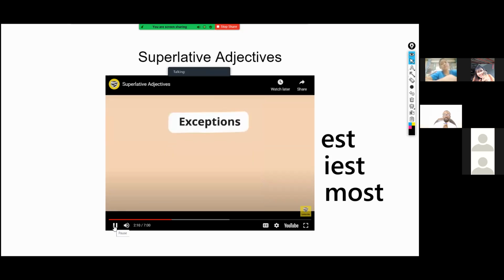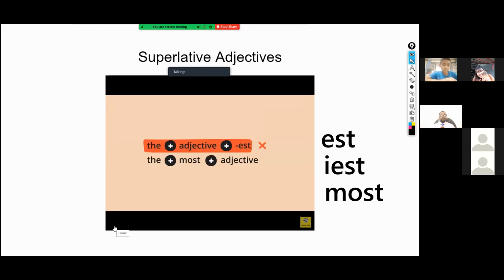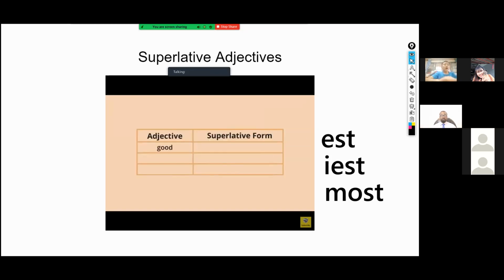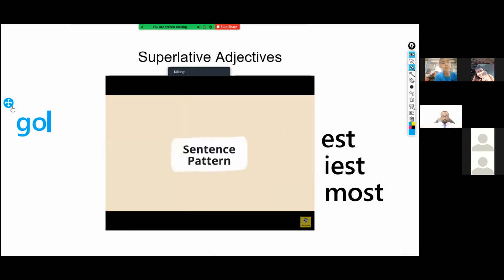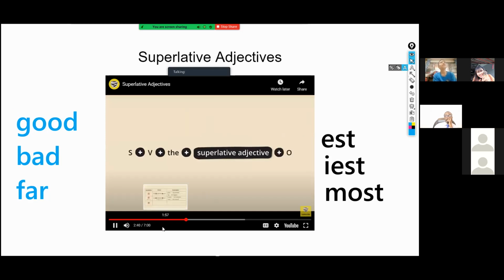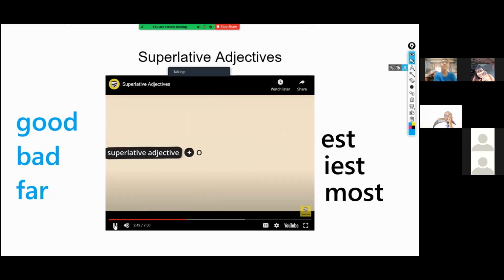Some superlative adjectives in English don't follow the usual rules. For example, the adjective good becomes the best in the superlative form. Bad becomes the worst, and far becomes the farthest or the furthest. The most common sentence pattern for superlative adjectives in English is subject plus verb plus the plus superlative adjective plus object. Let's look at some examples of superlative adjectives in a sentence.